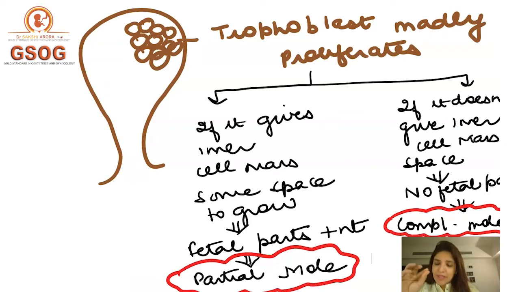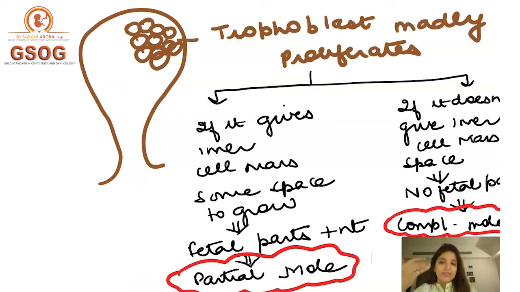now in a blastocyst, on one side we have the inner cell mass, and on the other side, outside, it is lined by cells which are called trophoblast. That is how the structure of a blastocyst is. Now what happens is that the inner cell mass of the blastocyst forms the entire fetus or the entire embryo.